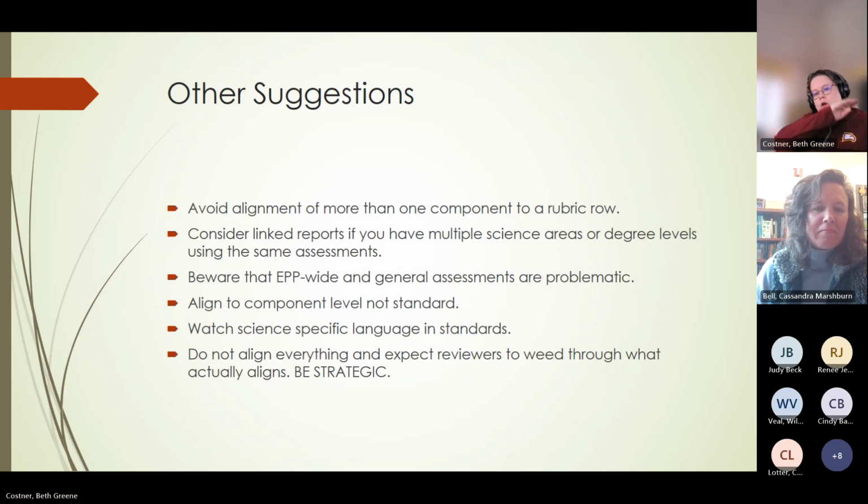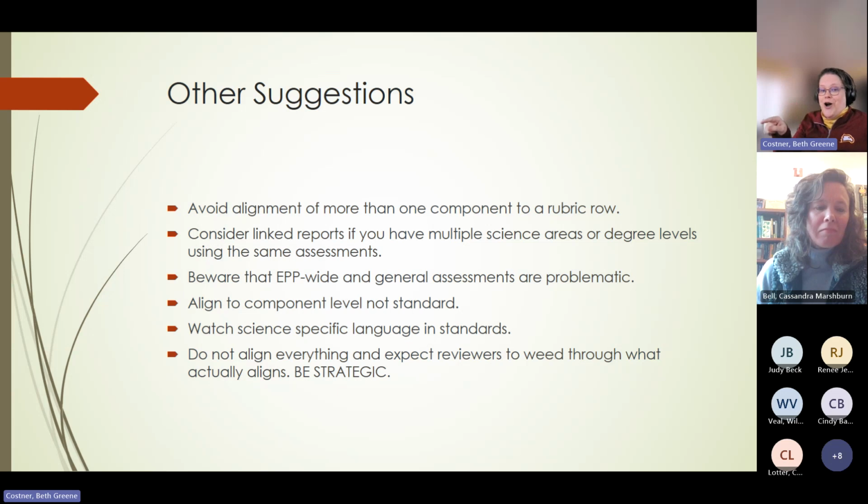So, try to avoid aligning more than 1 component in a single row in a rubric. I'm not saying you can never do that, okay, for the state, but you have to be really careful with doing that. And that is especially true in NSTA because these are dense components.